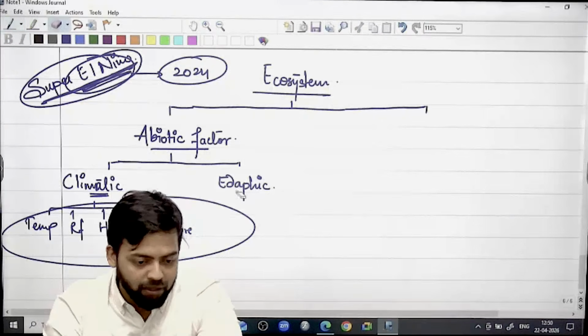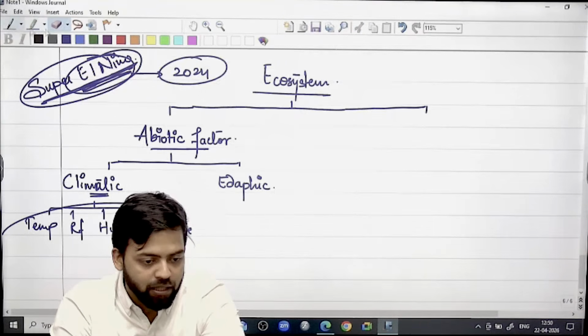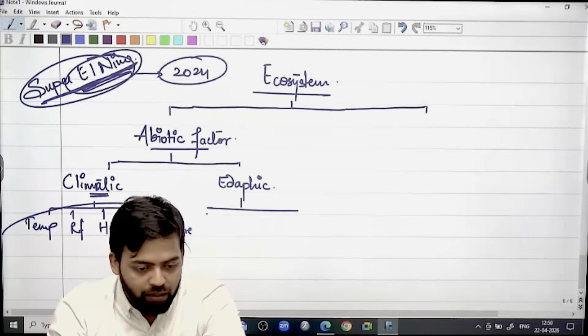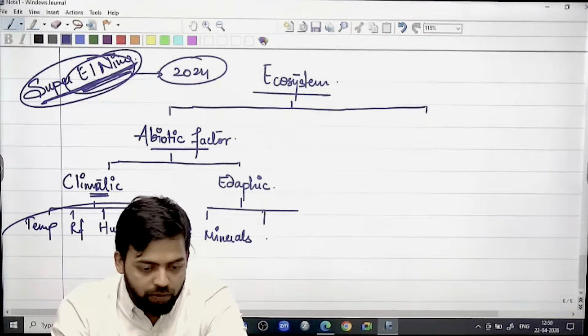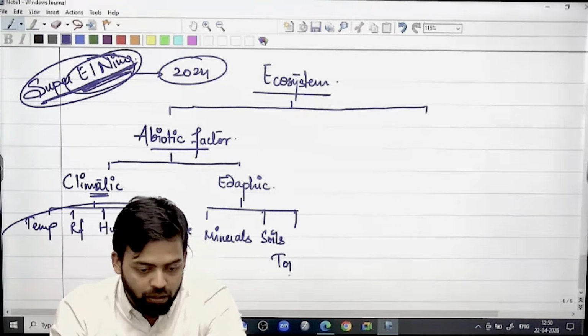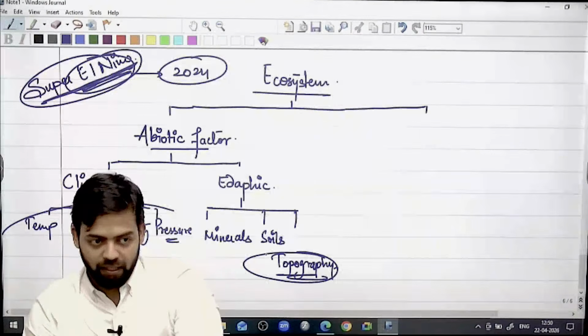Then from the resources point of view or mineral geography point of view, we have already discussed the edaphic factors, that the minerals become important, soils become important. These are nothing but the abiotic factors. Topography becomes important, that it is the topography that determines which type of species can be found.